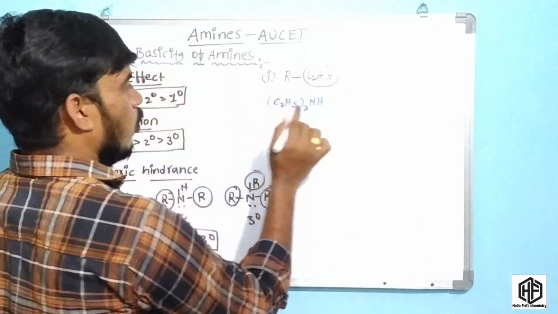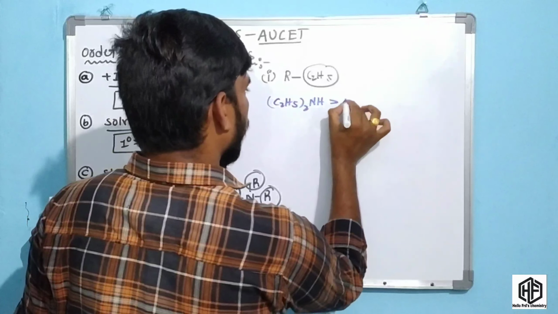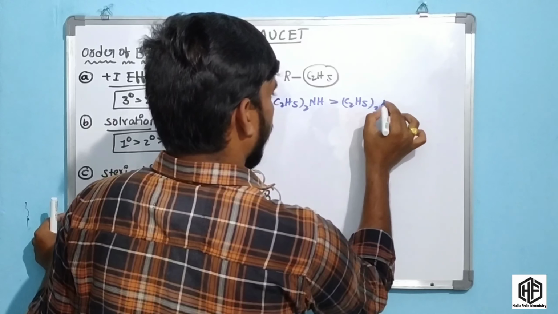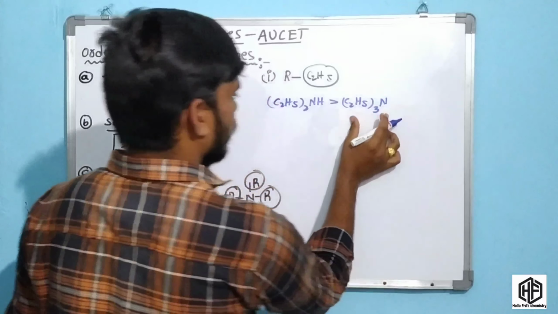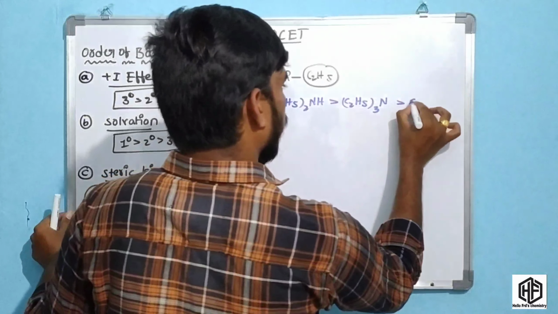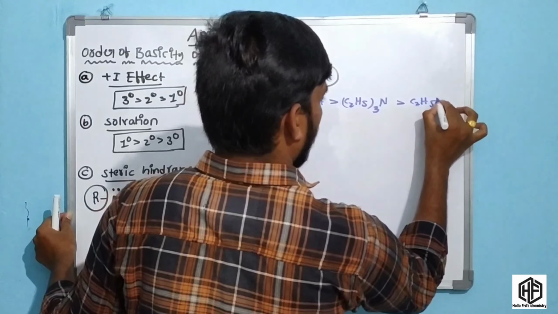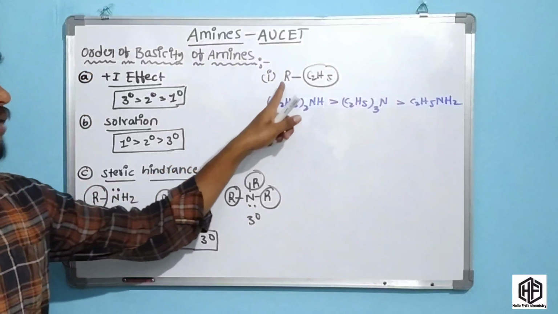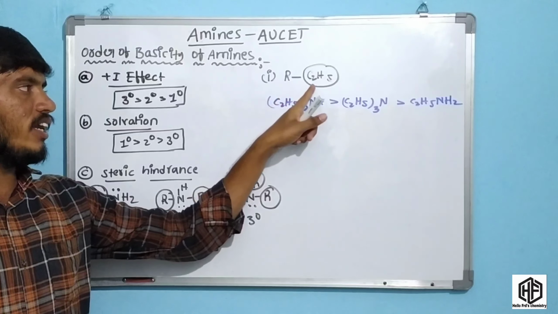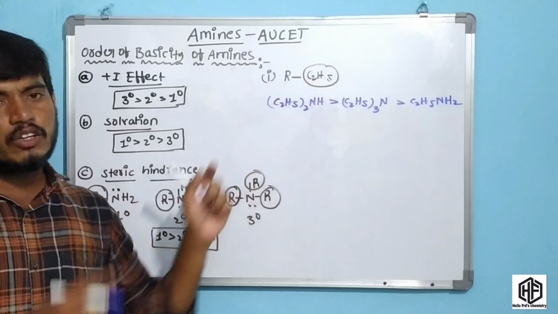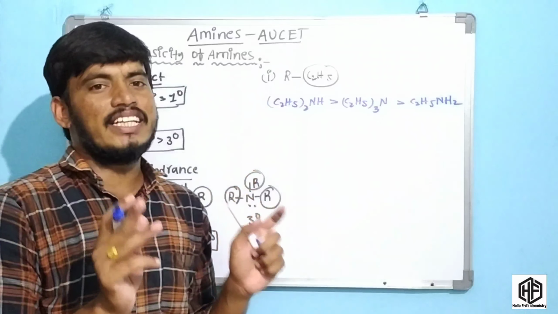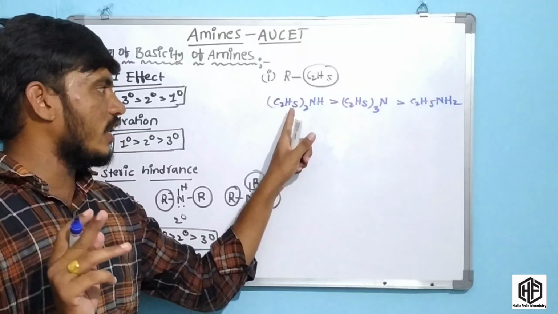Secondary amine is more basic compared to the (C2H5)3N, this is the tertiary, and primary, C2H5NH2. Friends, in this case I am talking about R being C2H5, it means the ethyl group is present as the alkyl group. The basicity order of primary, secondary amine is like this.